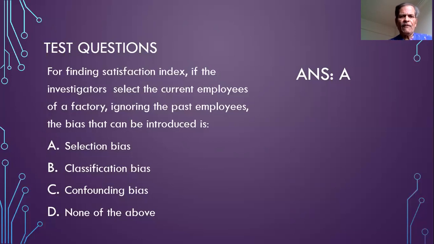A true idea of the satisfaction index will be obtained only if current and past employees are also included in the study. So the selection bias is likely to occur in such cases, and there is no classification bias. But confounding bias, the question doesn't arise. So the correct answer in this question is A, that selection bias will be occurring. The persons included in the study will be systematically differing from those not included, that is past employees.